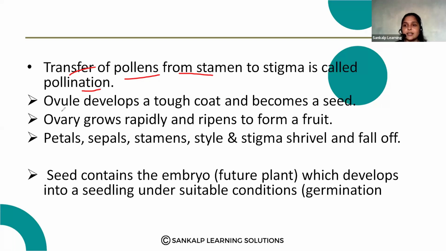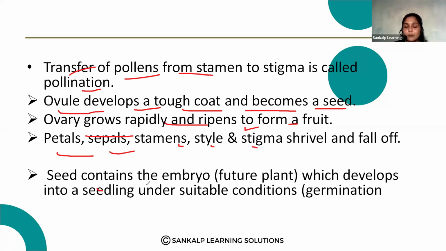And what are the changes that occur in the flower after pollination? The ovule develops a tough coat and becomes a seed. The ovary grows rapidly and ripens to form the fruit. The petals, sepals, stamen, style and stigma will fall off.